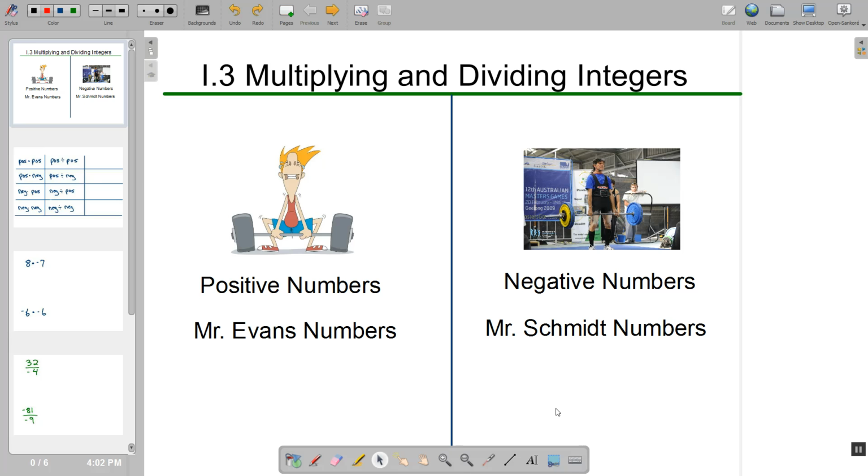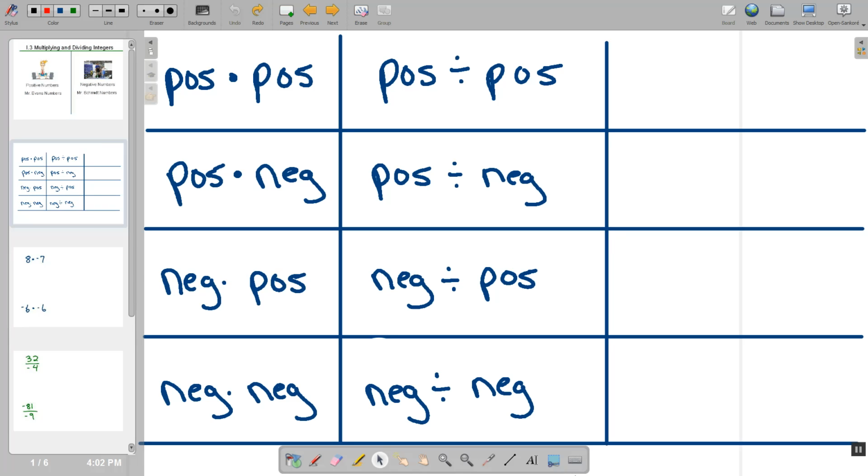Now, when we're working on multiplying and dividing integers, those same type of rules can apply, and I think it's a really easy way to remember how that happens. So, I like to make this chart. Now, it's important to identify in this chart the fact that positive times a positive and positive divided by a positive have the same set of rules.